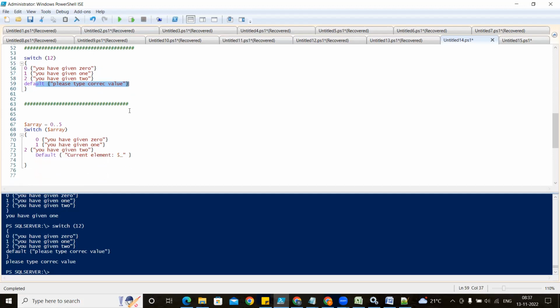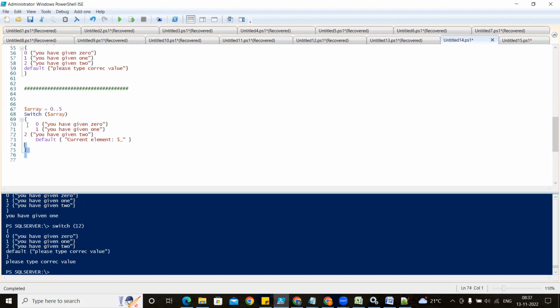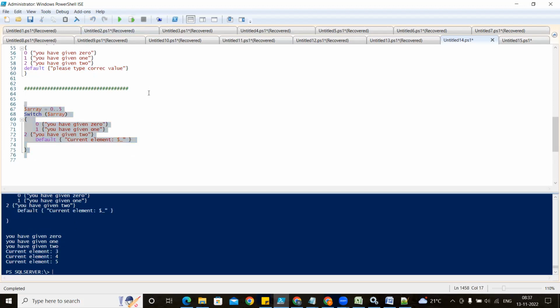So this is the array format, and I have written the same thing. It is going to perform, taking one by one value. First time it took 0, second time 1, third time 2. After that 3, 4, 5: these values do not match any key value, so it is the default.